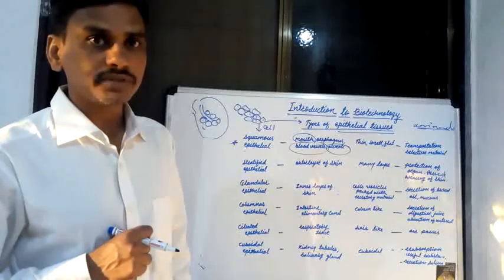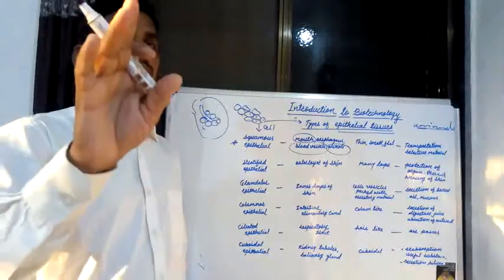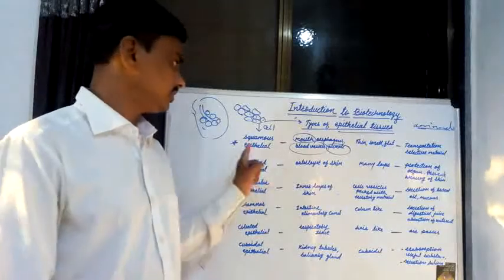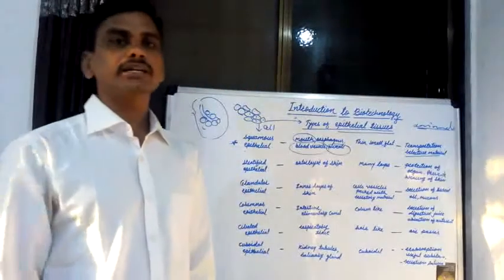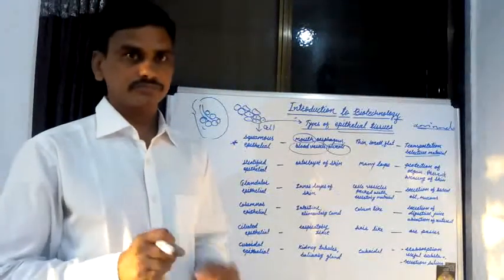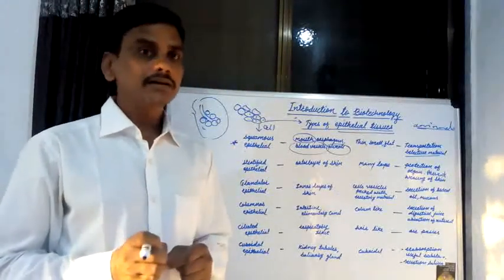Structure of squamous epithelial tissue and function of squamous epithelial tissue: transportation of selective material towards the various parts of the body.